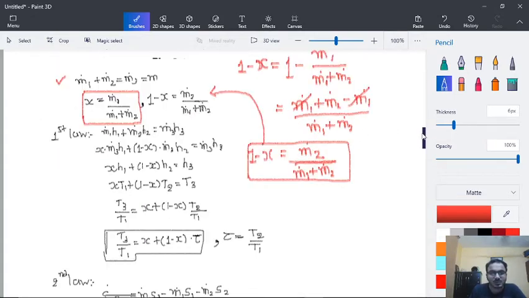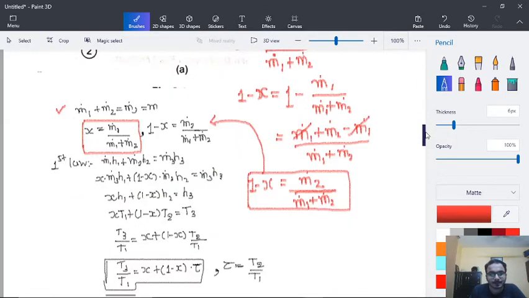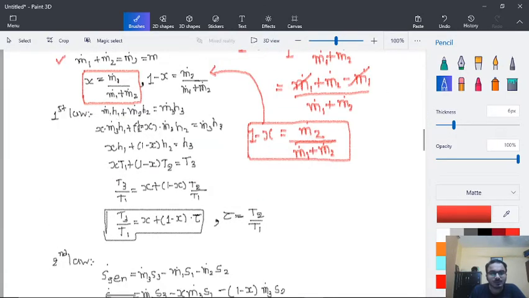Now as per the first law, if you see this formula, m1 into h1 plus m2 into h2 is equal to m3 into h3. Here, instead of m1 we have written x into this.